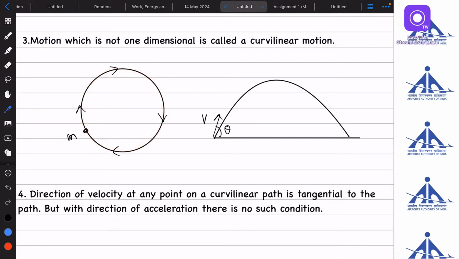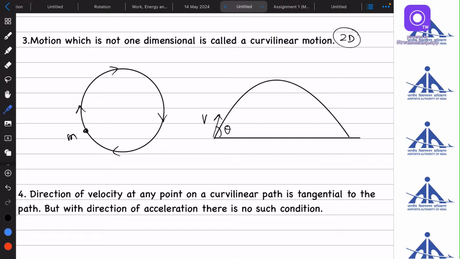If I assume this screen as a plane, then there will be an x direction and y direction, right? So the body can be said to move in x and y both at a certain time. This type of motion is called curvilinear or two-dimensional motion.